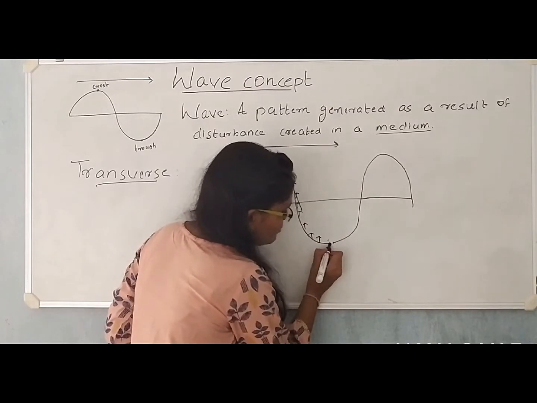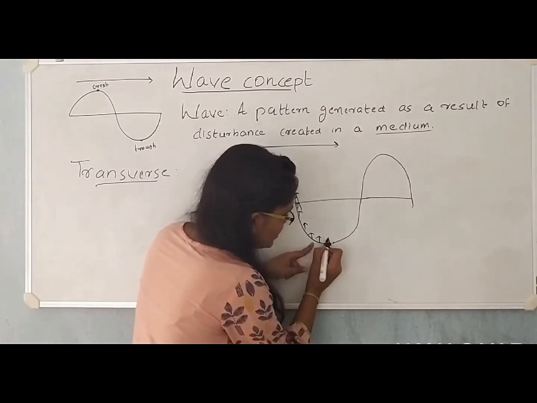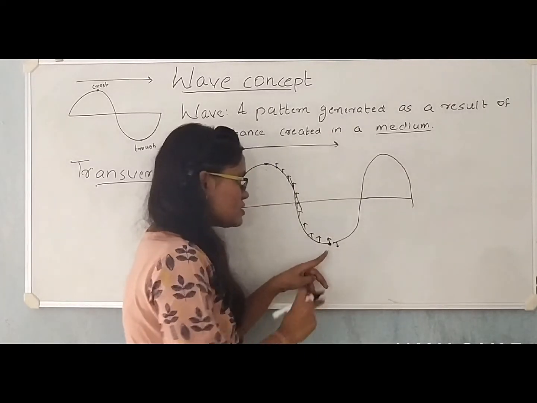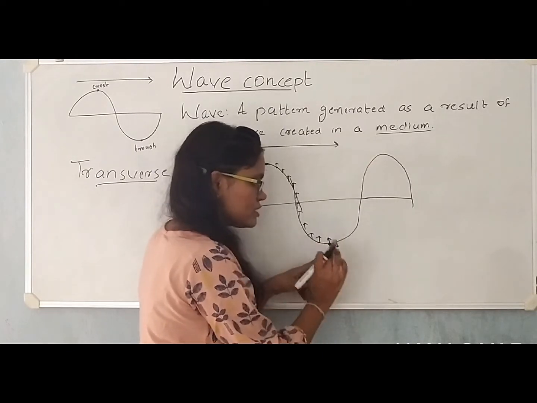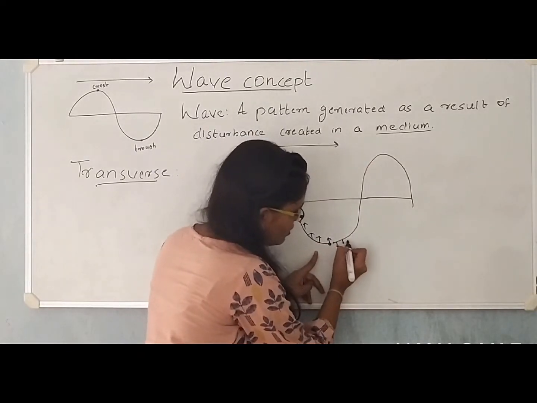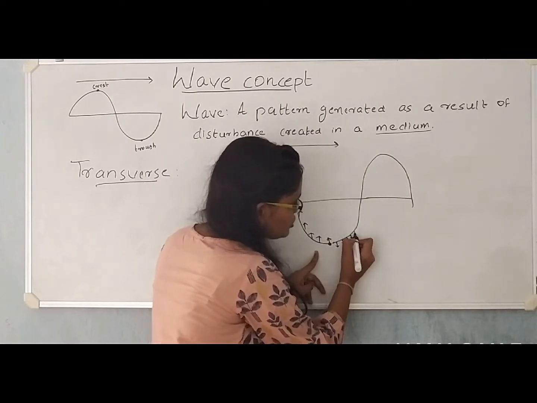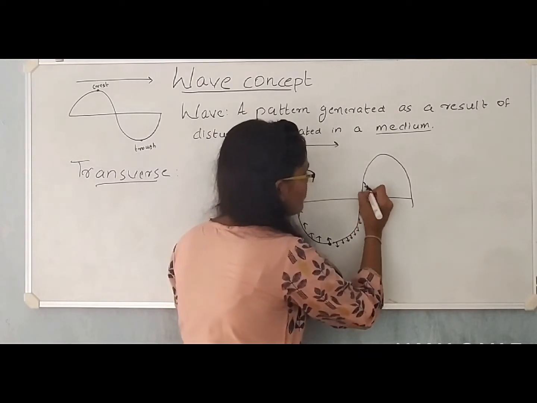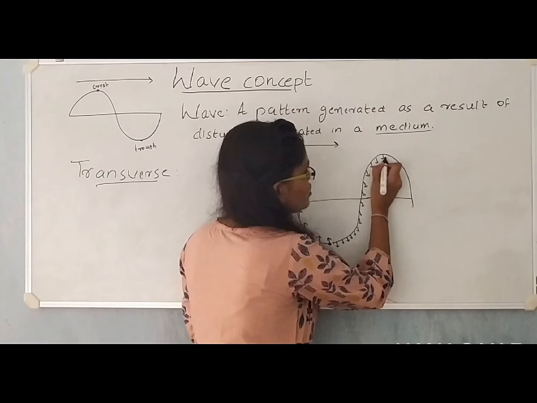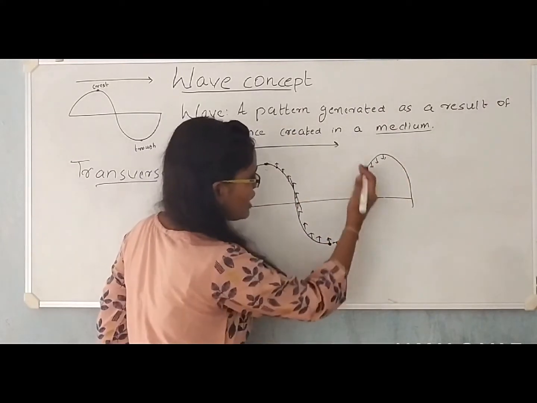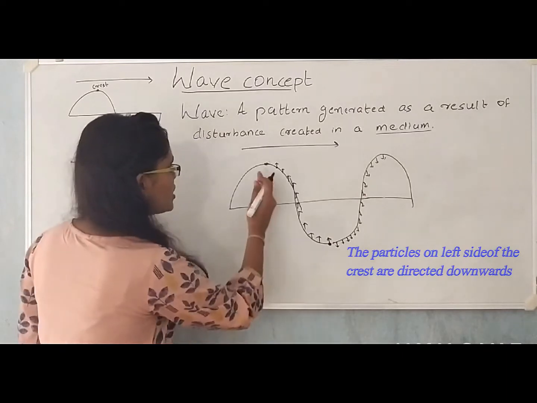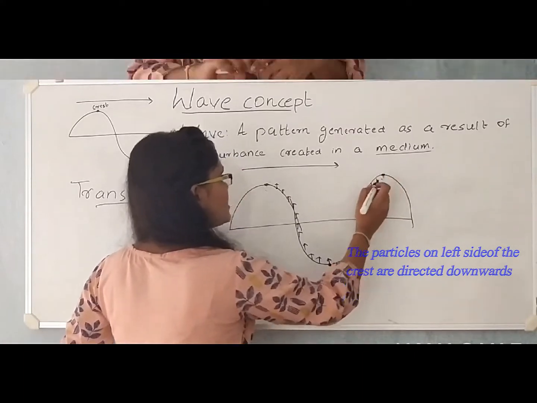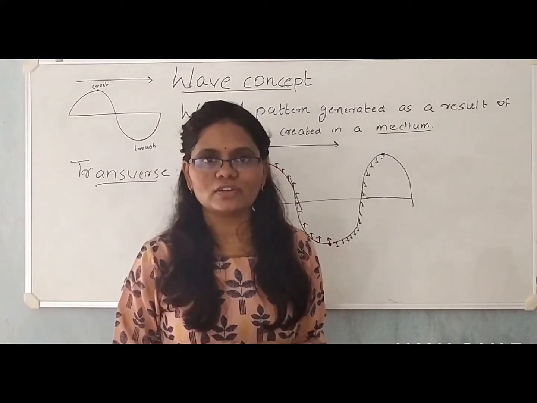So now what happens? The molecule at this point, which is at the point of trough, when it goes up, its adjacent molecule comes down to form trough. So, since all the water molecules are held together by intermolecular forces of attraction, this drags all the molecules which are above it to the downward direction. So all the molecules on the right side of the trough are directed downwards. You can also put it this way. The molecules on the right side of the crest are directed upwards and the molecules on the left side of the crest are downwards.